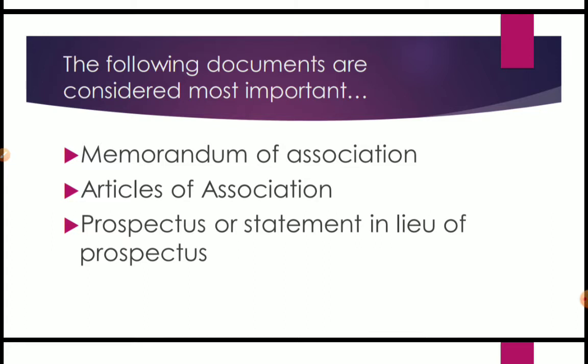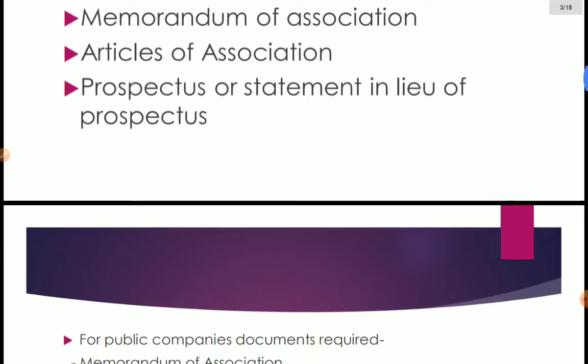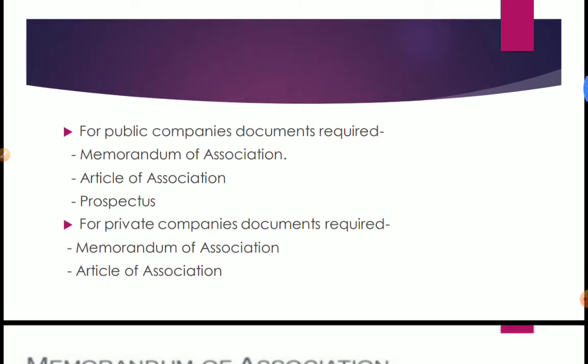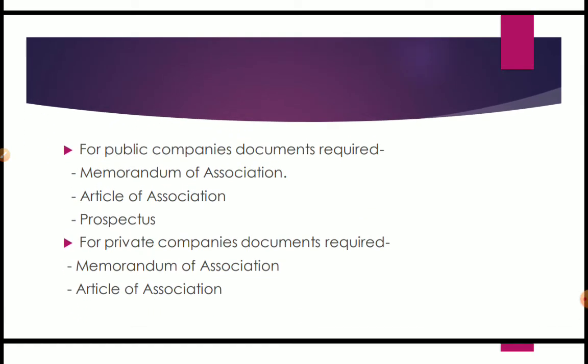So we have studied about public companies and private companies. For public companies, what are the documents required? We have to prepare memorandum of association, articles of association, and prospectus, because in public companies we can collect money from the general public.